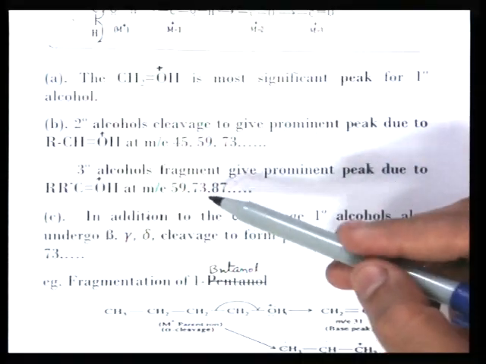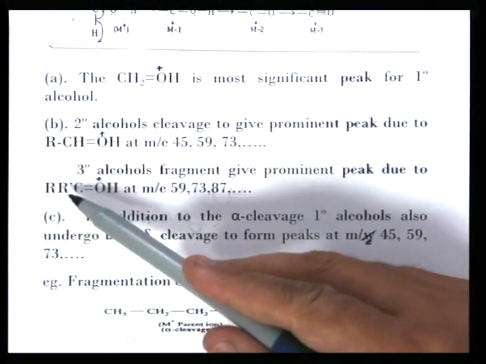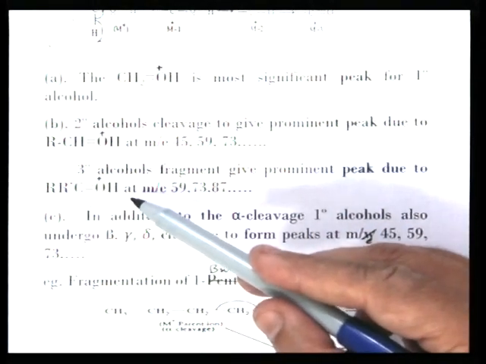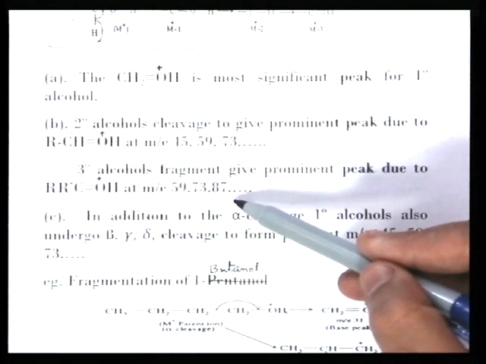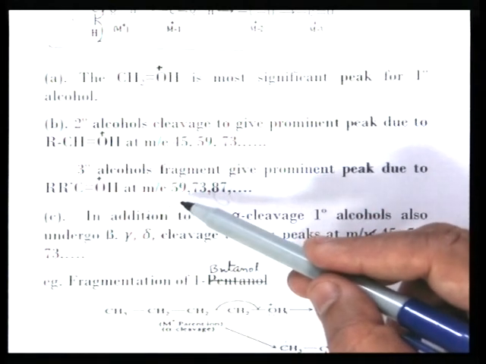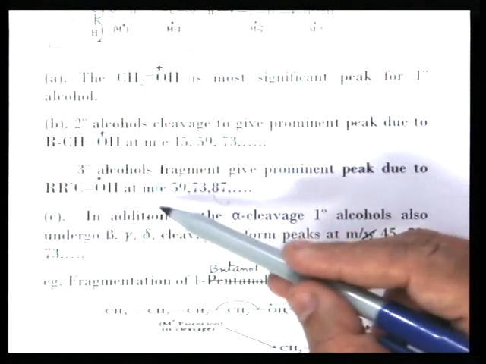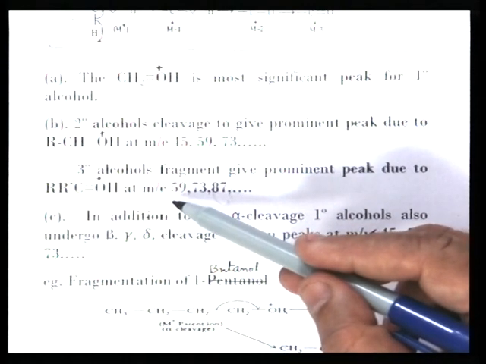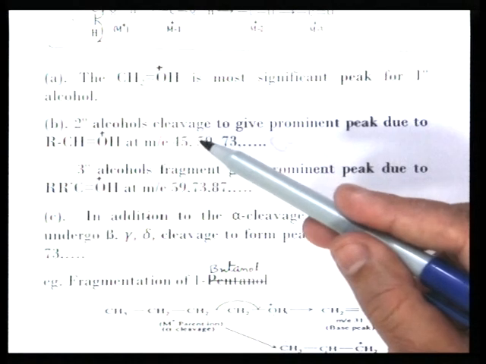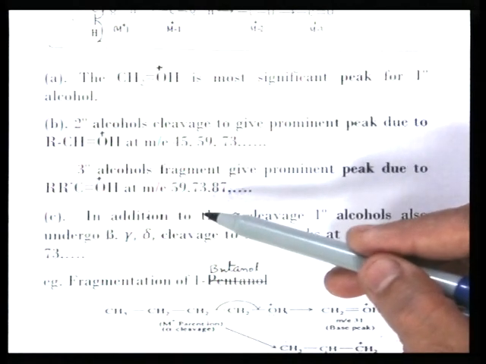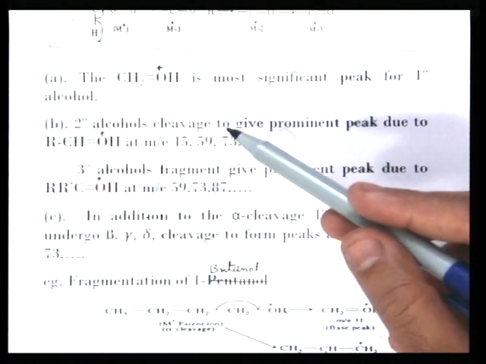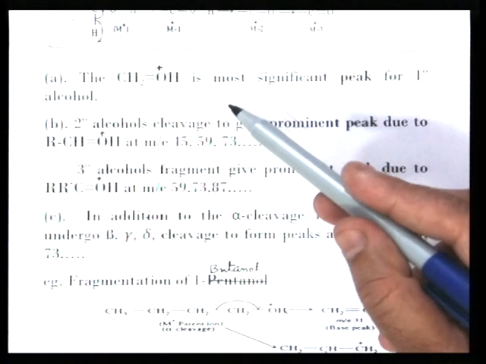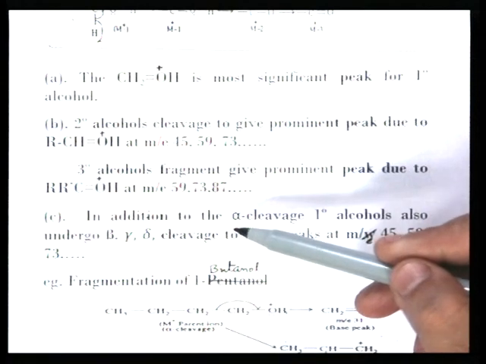Now, in tertiary alcohol, the fragment gives a prominent peak due to the RR'C=OH plus cation at M by 59, 73, 87. So, the M by 31 and 45 fragments are not observed here in tertiary alcohol. So, this is the difference between primary, secondary and tertiary alcohol on the basis of mass spectra.